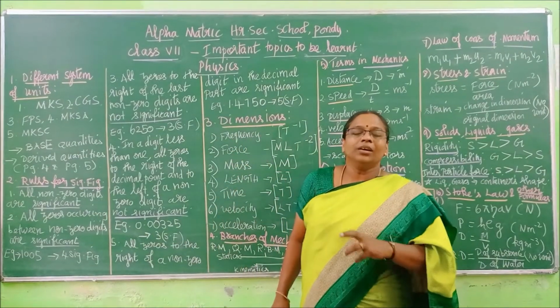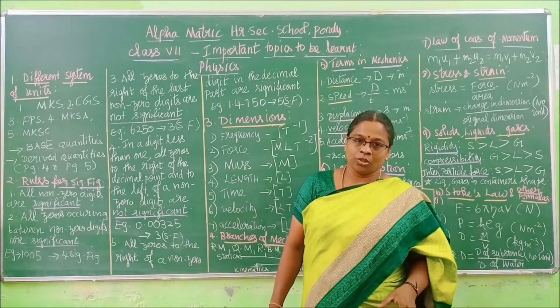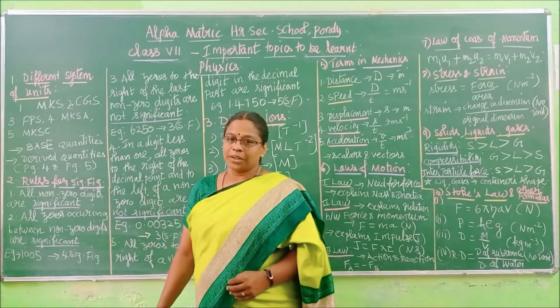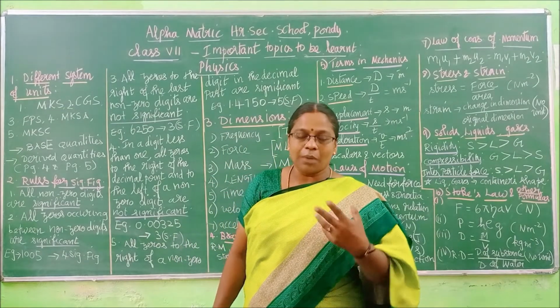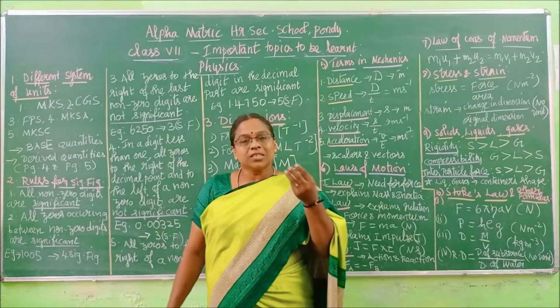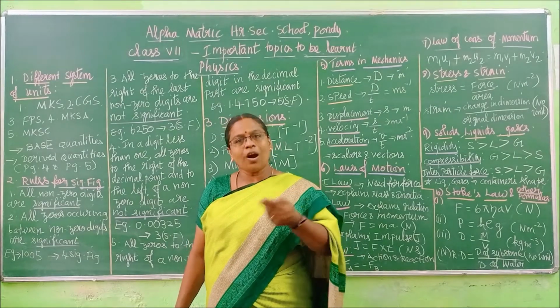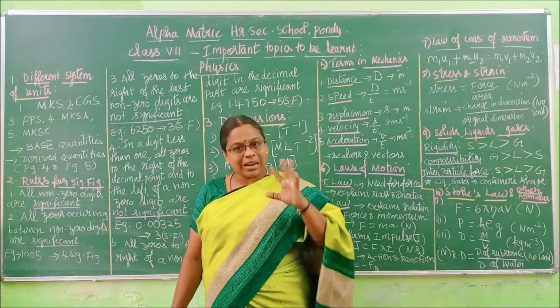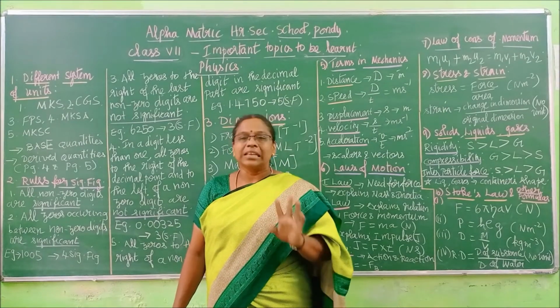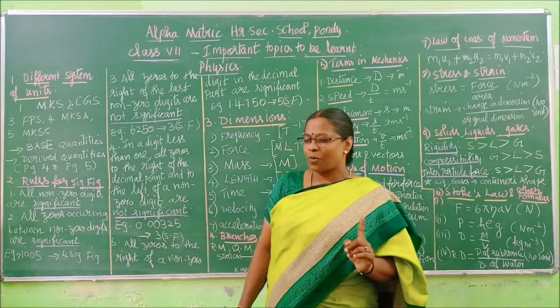In a number, if it is not a zero, all non-zero digits are considered to be significant. Right? So if a number contains 64.32, in this 6, 4, 3, 2 are non-zeros. They are not zeros. They are numbers. So all these non-zero numbers are considered as significant. That is a very easy point.